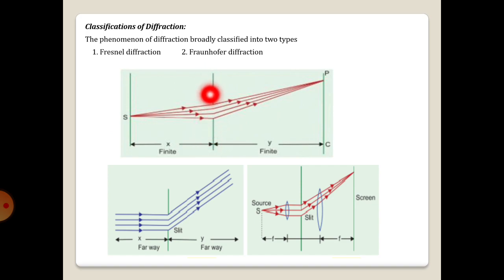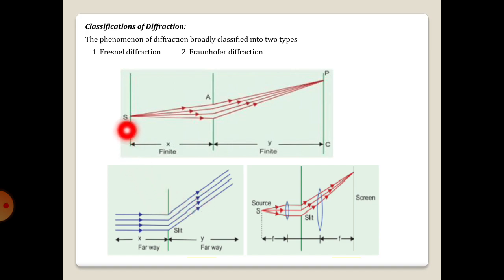But in the Fraunhofer case of diffraction, the source and the screen are placed at infinite distance from the obstacle. Hence, this diffraction is also known as far field diffraction.